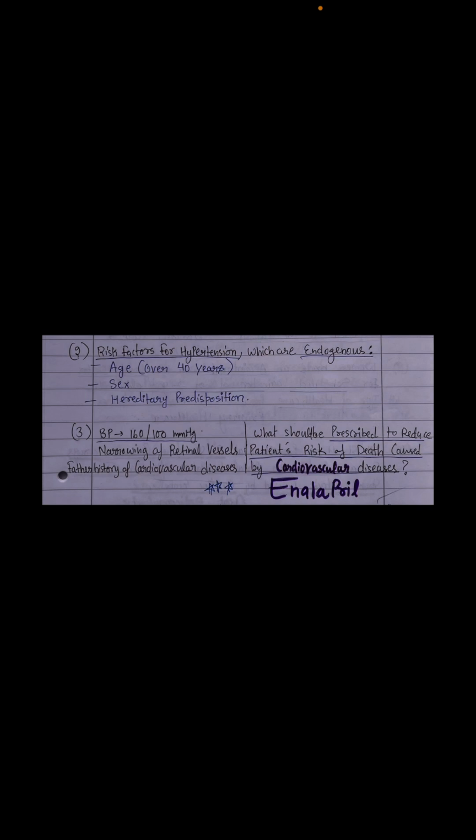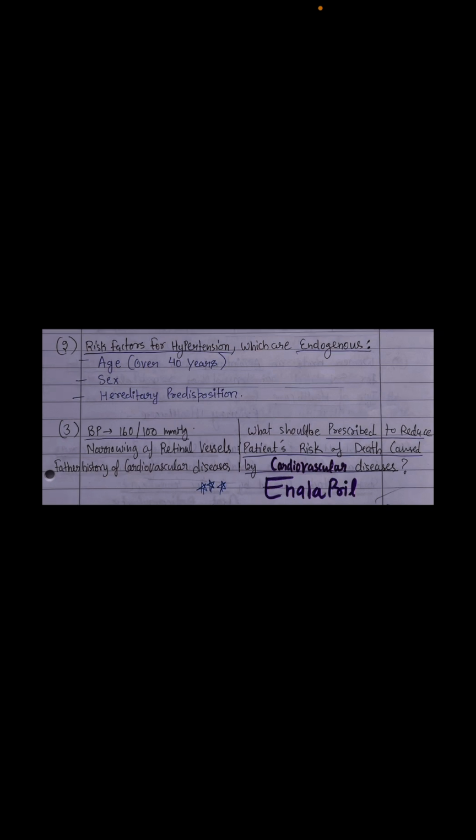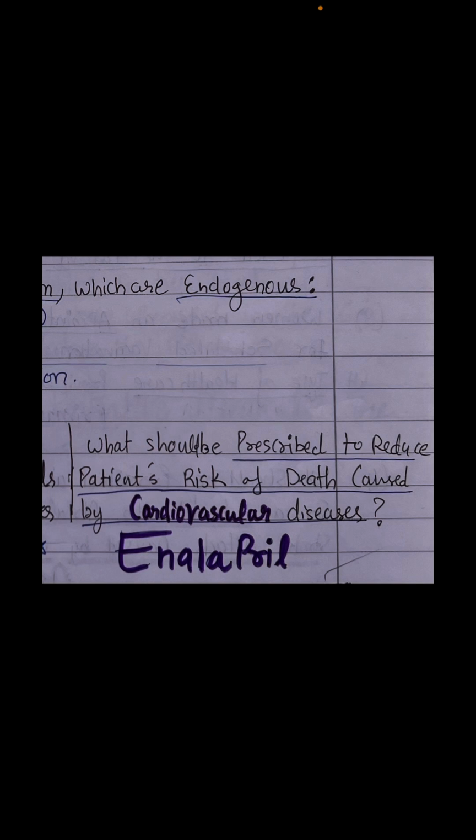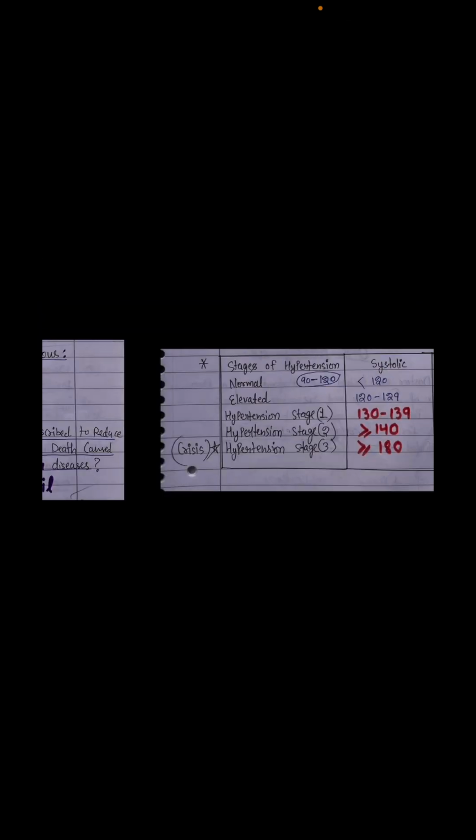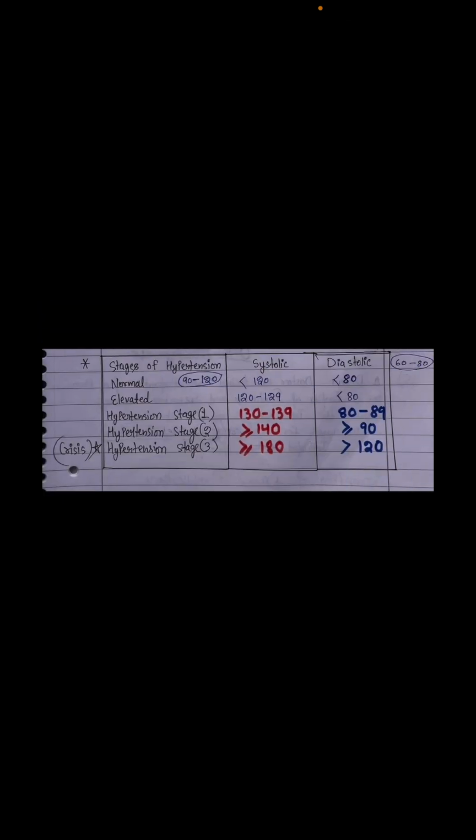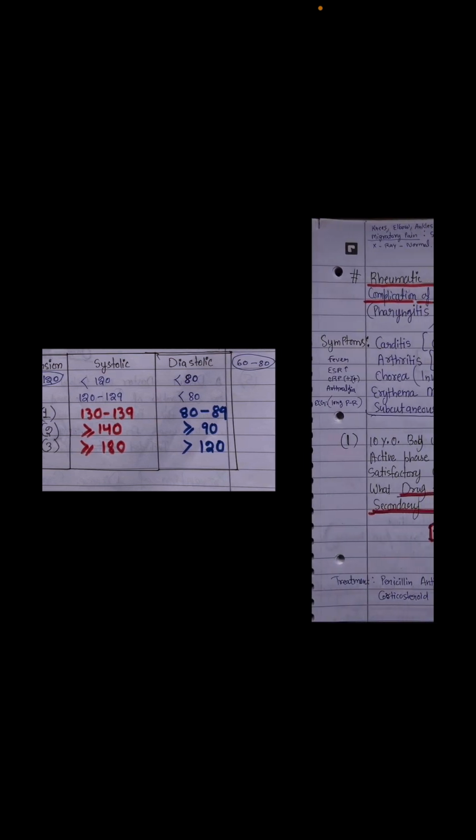The next patient has high BP, and also narrowing of the retinal vessels and a father's history of cardiovascular diseases. What should be prescribed to reduce the patient's risk of death caused by cardiovascular diseases? If we prescribe enalapril to the patient, this is something particular for cardiovascular diseases in a hypertensive patient. However, here you can take a screenshot of it, and I am using this one in the croc question. Maybe you know some different classification. The data keeps on changing, so no problem about it at all.